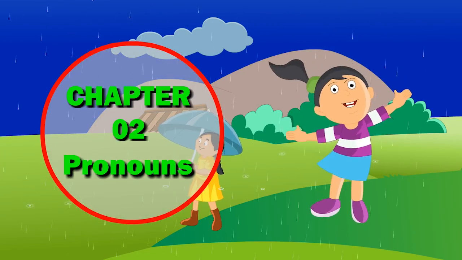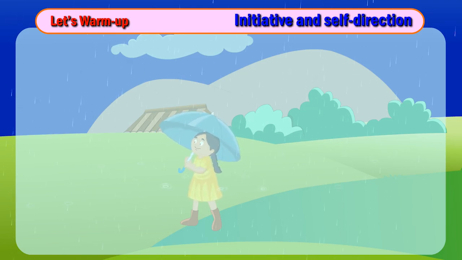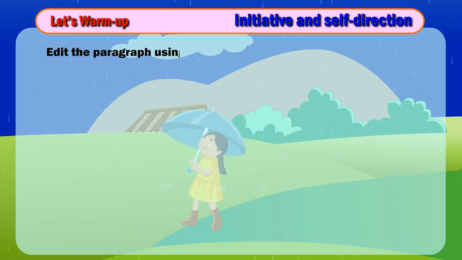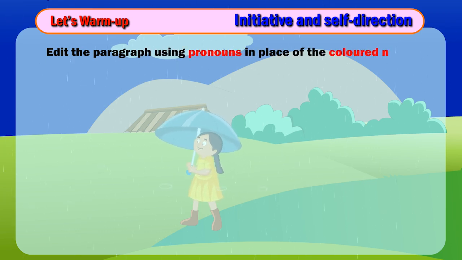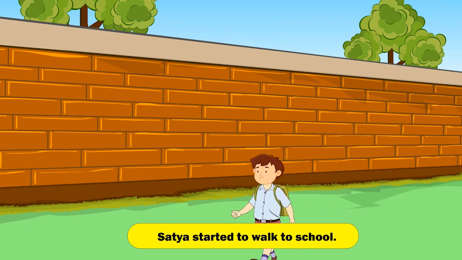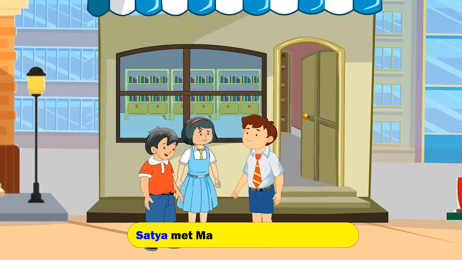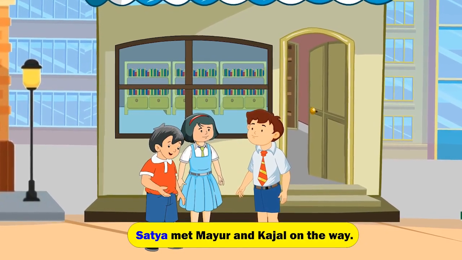Lesson 2. Pronouns. Let's warm up initiative and self-direction. Edit the paragraph using pronouns in place of the colored nouns. Satya started to walk to school. Satya walked hurriedly. Satya met Mayur and Kajal on the way.